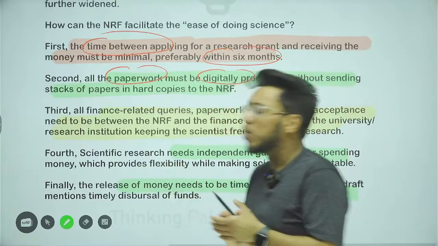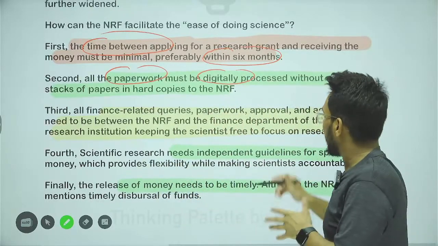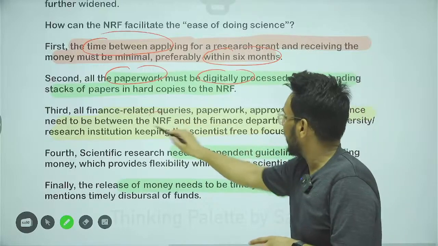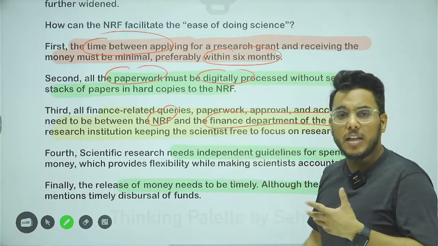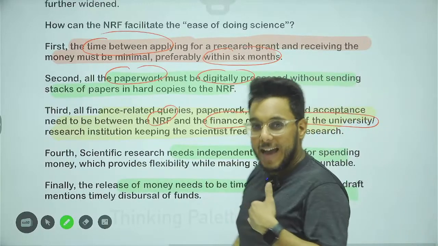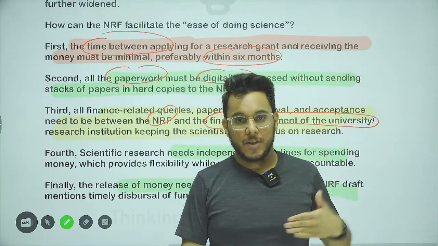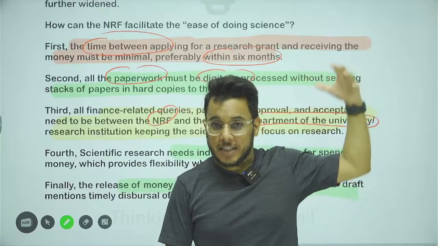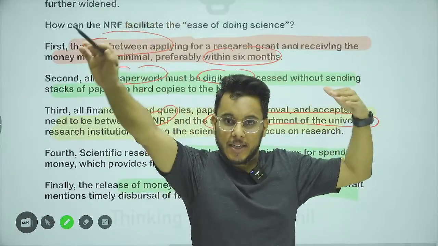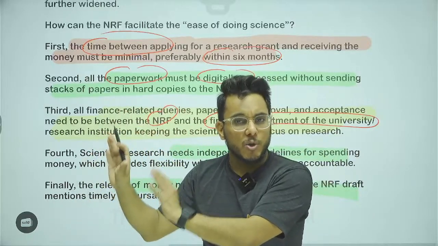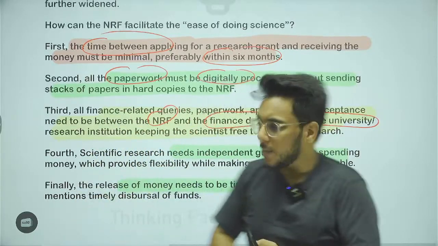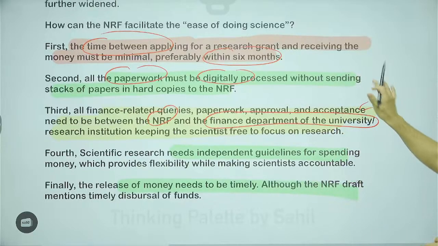Then all the document related work should be done by the NRF and the finance department of the university or the research institution. For example, I am a researcher in the IISc. So my institute will do all the formalities with the NRF, not me. Leave the researcher free to focus on research only. That particular burden should be borne by the university.